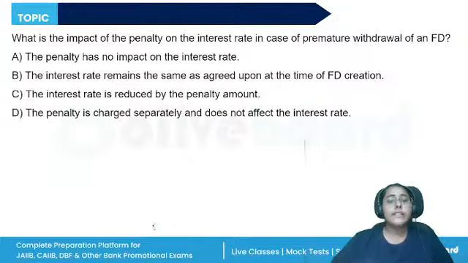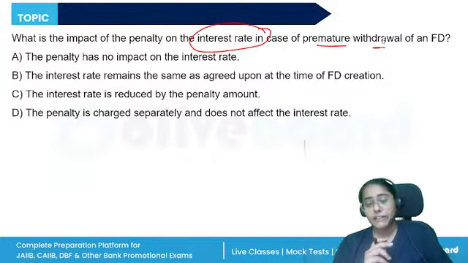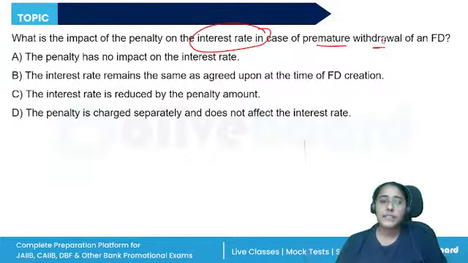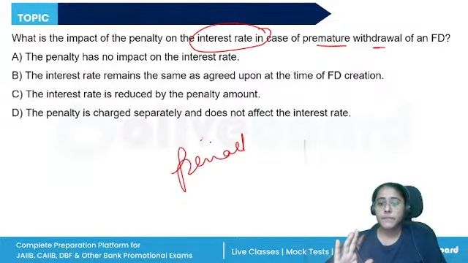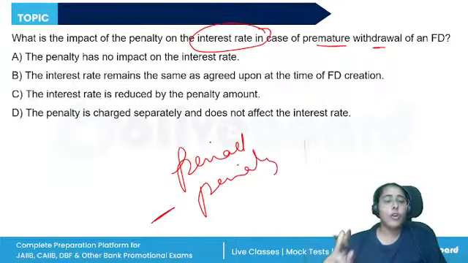All right. What is the impact of penalty on the interest rate in case of premature withdrawal of an FD? See, RBI has said that banks, if they want, can reject premature withdrawal. However, banks in practice usually allow the customers to make a premature payment. In such cases, the interest is paid at the rate applicable up to the period the FD remained with the bank, less the penalty. So the interest rate for the period minus the penalty will be paid on premature withdrawal.